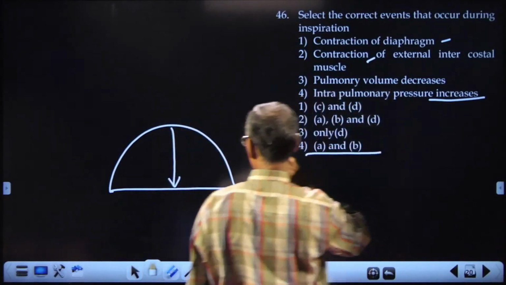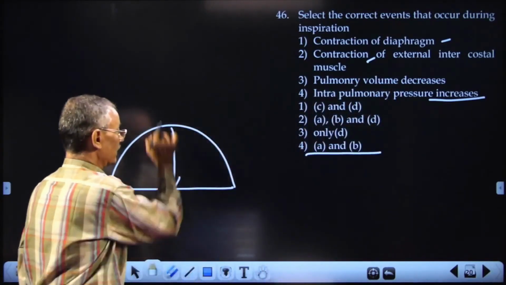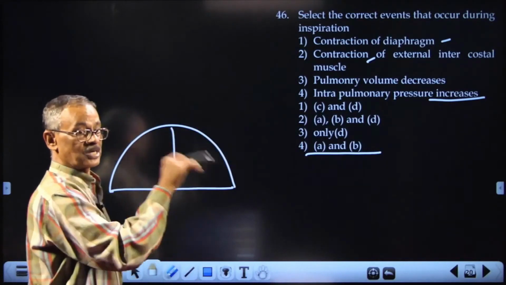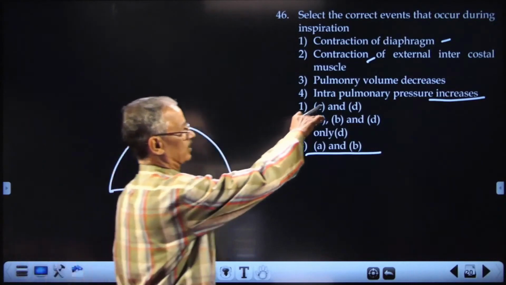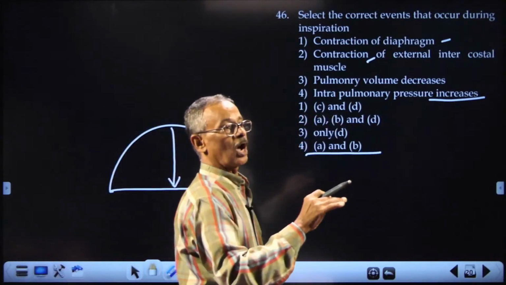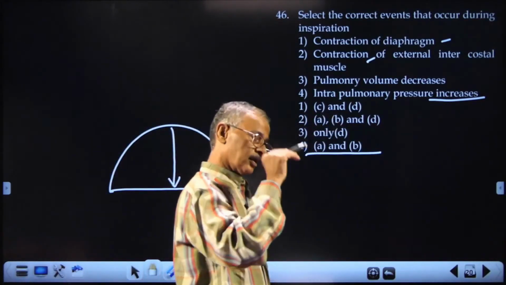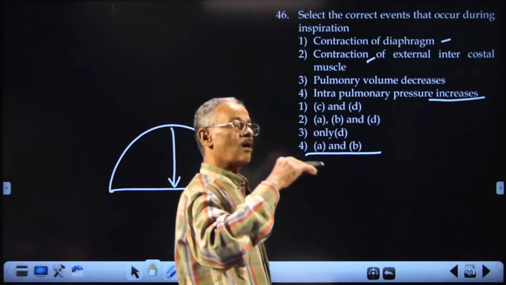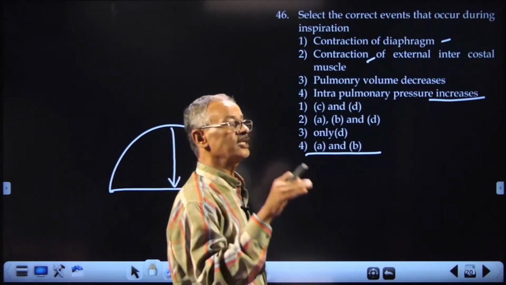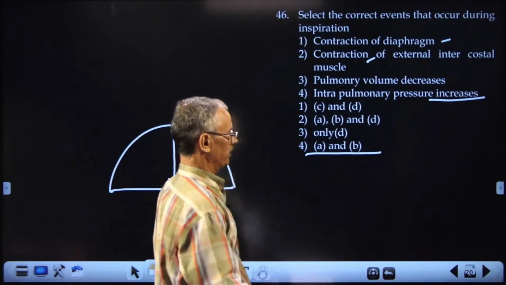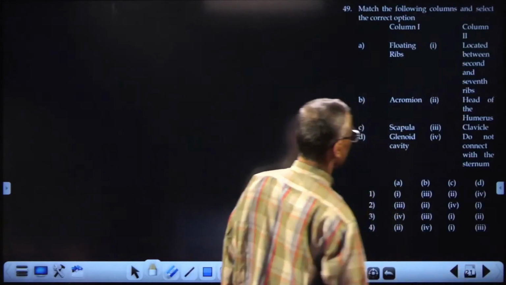Pulmonary volume, the volume of the pulmonary cavity is increasing. See, the pressure is decreasing because the volume is increasing. So, the technique is how to reduce the pressure, and by reducing the pressure, that is called making a negative pressure, air is made to enter in. That is what is called negative ventilation. Okay.